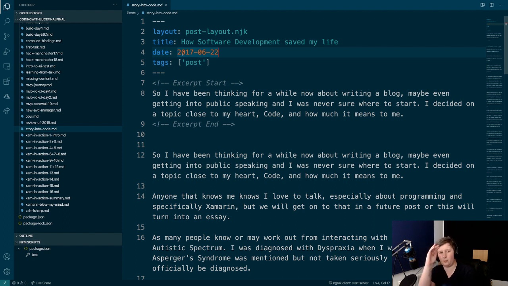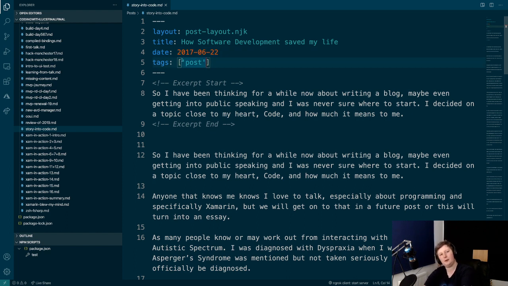Once we get it all displaying, as you'll see, the home page should give you a nice list of posts that you can click on with an excerpt. That's the preview section. If you leave it out, it will just take the first paragraph of the blog, but you might want to be a bit more specific.